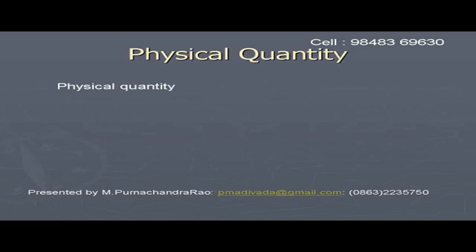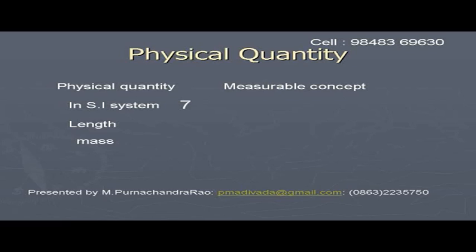Physical quantities and their units. A physical quantity is a measurable concept, and today we adopt the SI system in the scientific community. In this system there are 7 fundamental physical quantities and 2 supplementary physical quantities.